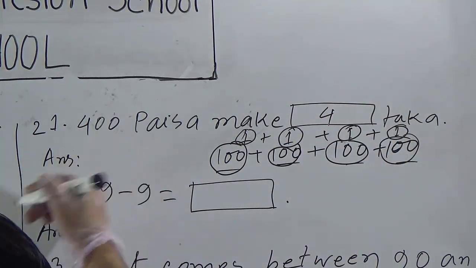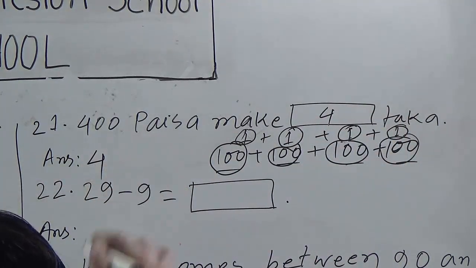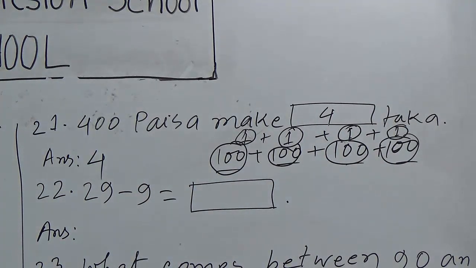It means that our required answer for question 21 is 4 taka. Question 21 is 4 taka. Question 22.